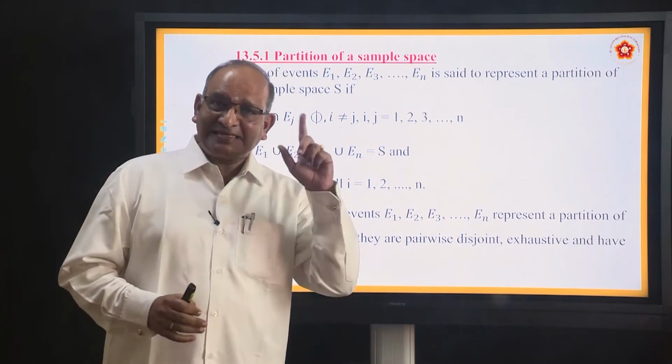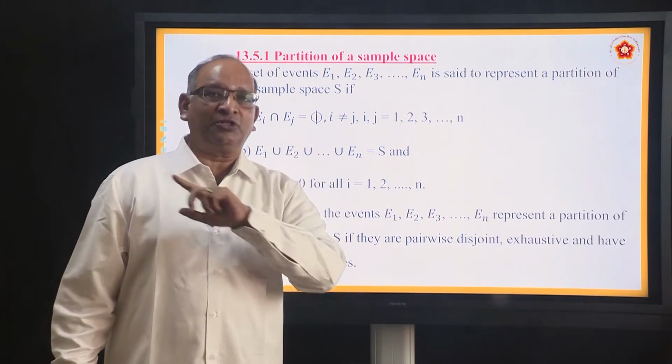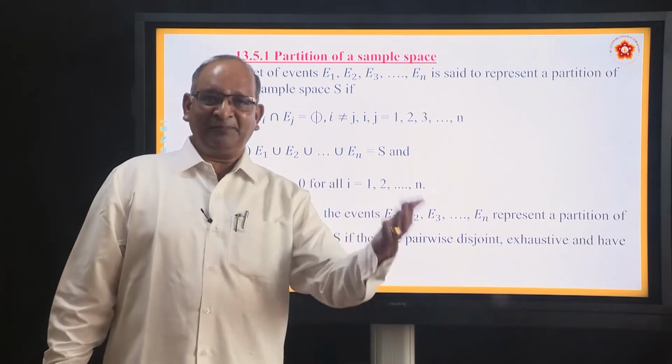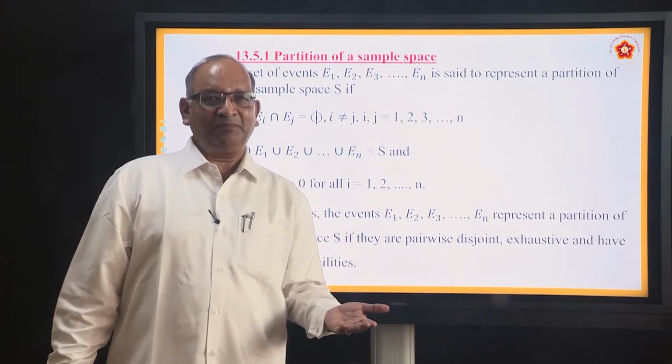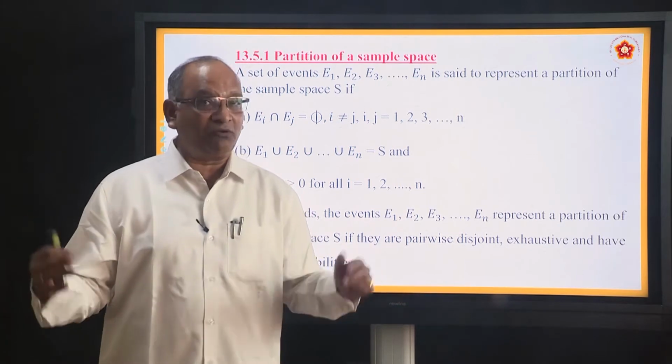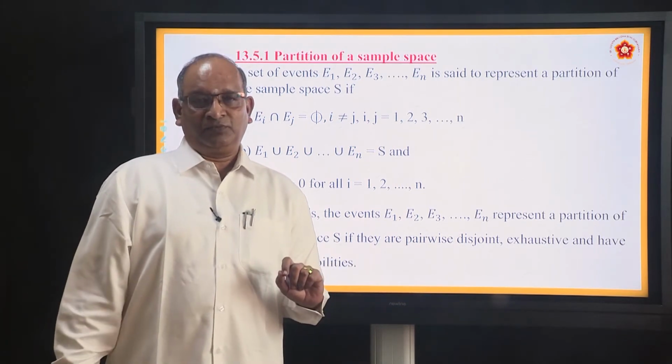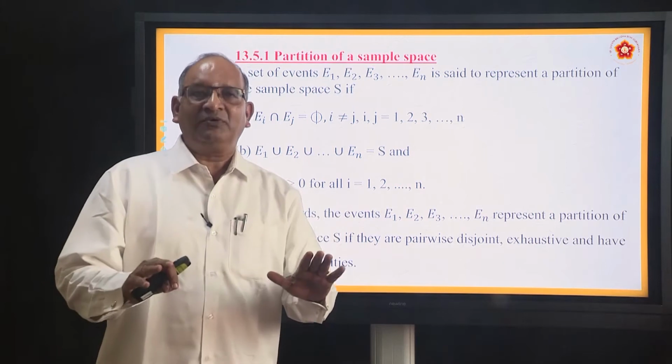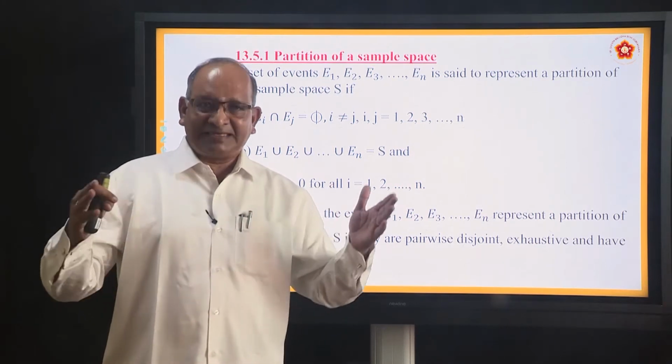Third, each of them has a probability which is not 0. For example, what is the probability of odd numbers? 1 by 2. What is the probability of even numbers? 1 by 2. It is not equal to 0. This is one way of dividing a sample space.